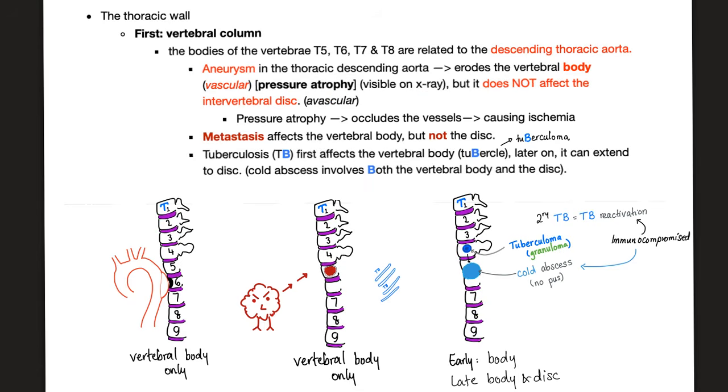However, the intervertebral disc is avascular. It did not need blood vessels to begin with. So when you press on the blood vessels, nothing happens. So your vertebral body will be destroyed, the disc will be fine. This is aortic aneurysm. Cancer, same thing, pressure atrophy, metastasis, vertebral body only. But the stinking tuberculosis can eventually go to the body and the disc. And if you are immunocompromised, you will have a cold abscess with no pus. That's not fun. Abscesses are supposed to be warm and tender.